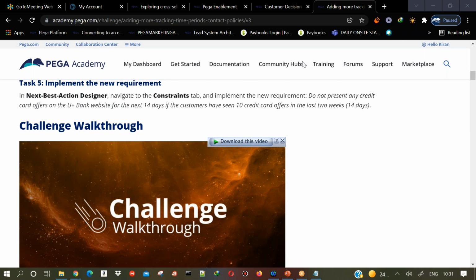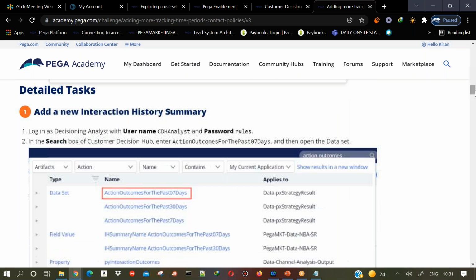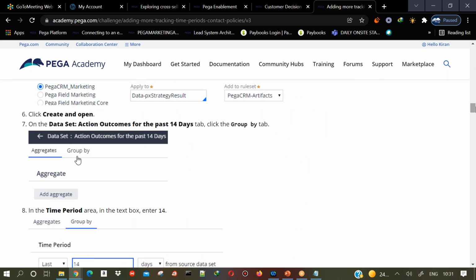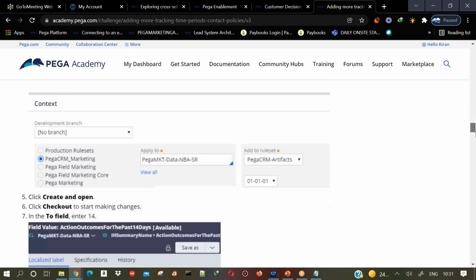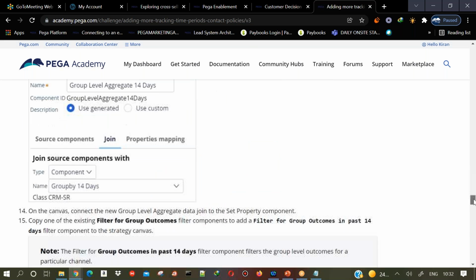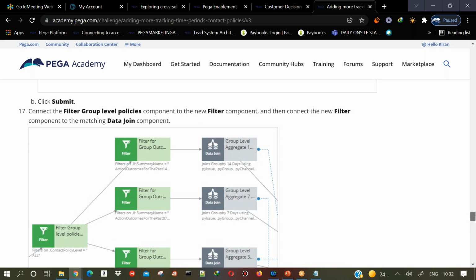As part of this challenge, they are implementing how to add a new time period like 14 days. We already saw that there are only two types of time periods, right? 7 days and 30 days. If I want to add 14 days, then what I need to do? So you need to perform all these steps that are mentioned here.